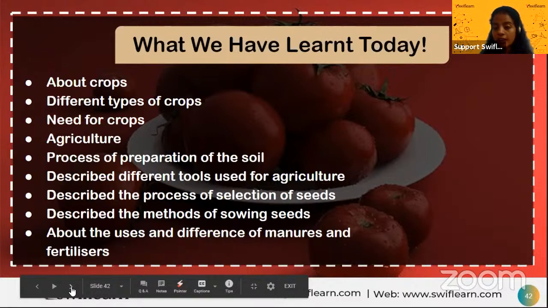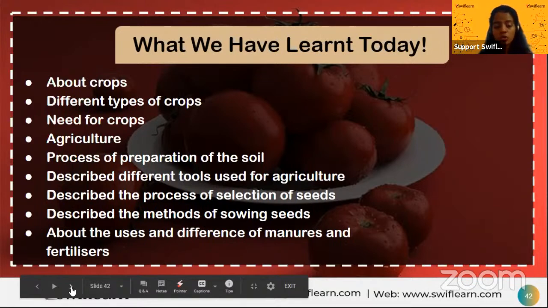What was the definition of agriculture? I'm repeating so that it goes inside your head. Agriculture is nothing but growing of crops, cultivation of soil, and nurturing of animals to provide food and other products.